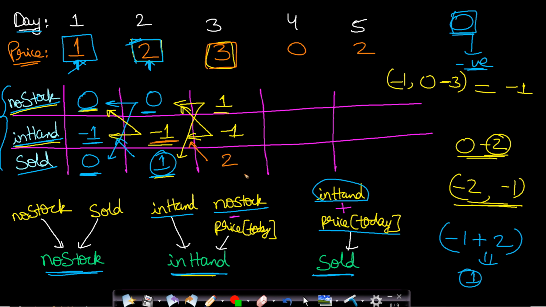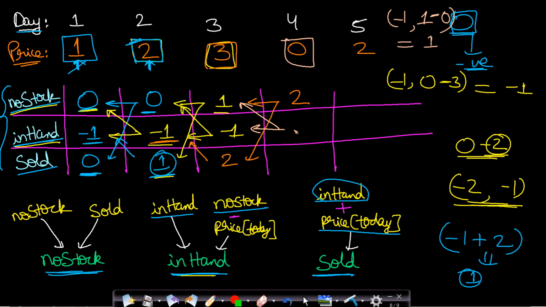So this will be 2, minus 1 plus 3. Now again for this day, it will be 1 comma 2, that is the maximum of these two, which will be 2. And now for this one, it will be minus 1, maximum of minus 1 comma, if you buy, then this will be no stock, that is 1, minus, and if you are buying, then the price at the current day, which is 0, so this will come out to be 1. Now this will be 1, and for this one, it will be minus 1 plus the price of the current day, so this will be minus 1.